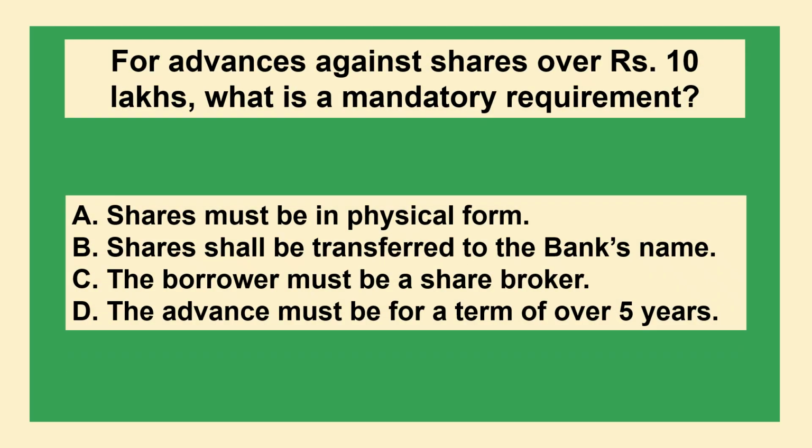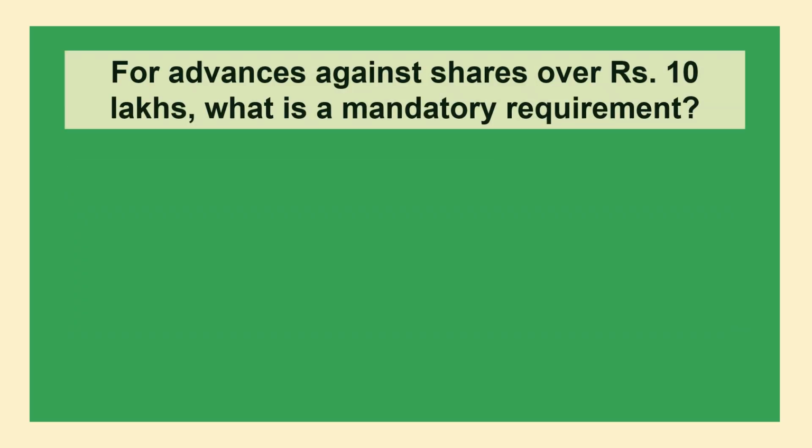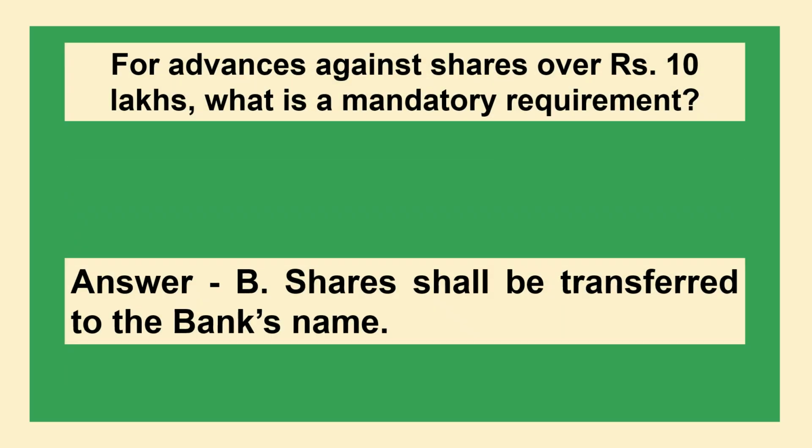The next question is, for advances against shares over rupees 10 lakhs, what is the mandatory requirement? Option A, shares must be in physical form. Option B, shares shall be transferred to the bank's name. Option C, the borrower must be a share broker. Option D, the advance must be for a term of over 5 years. The correct answer is option B, shares shall be transferred to the bank's name.